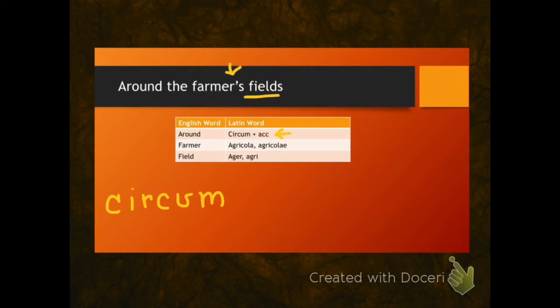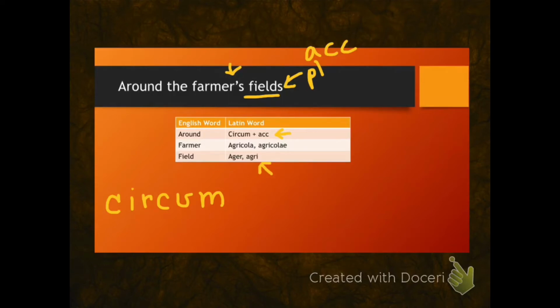We know from the S on fields that it is plural, so we must write this in the accusative plural form.